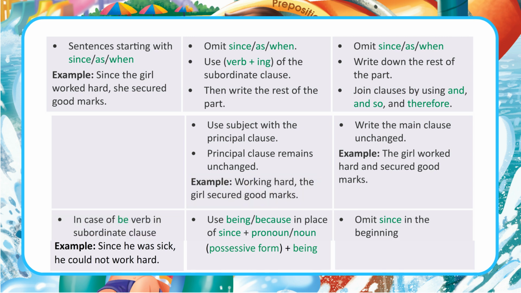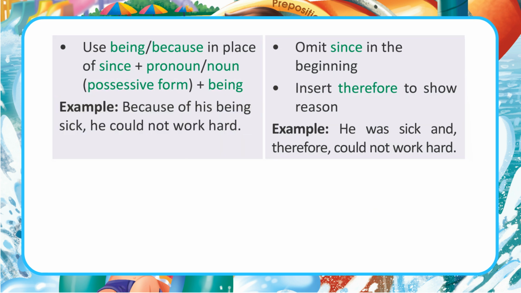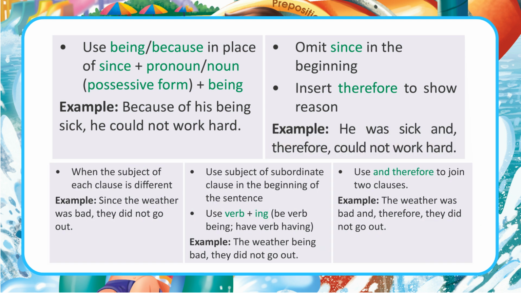In case of a be verb in the subordinate clause. Example: Since he was sick, he could not work hard. Use being, or because of in place of since, plus pronoun or noun in possessive form, plus being. Example: Because of his being sick, he could not work hard. Omit since at the beginning and insert therefore to show reason. Example: He was sick and, therefore, could not work hard.